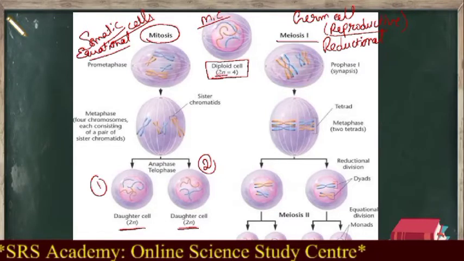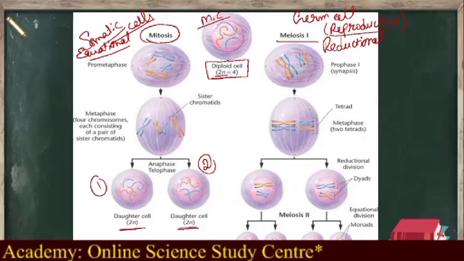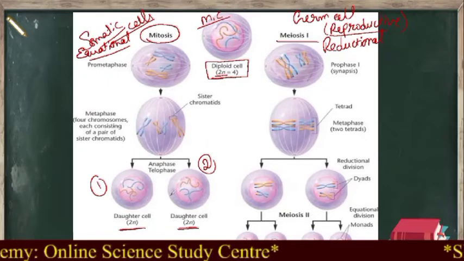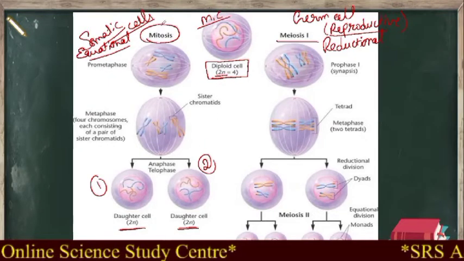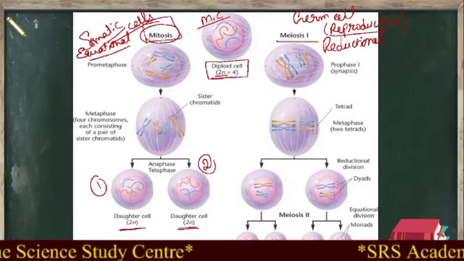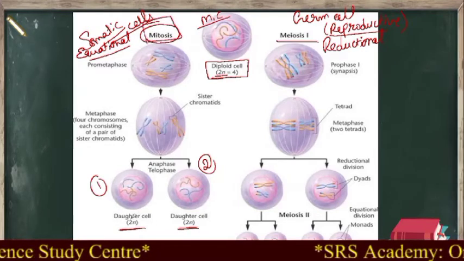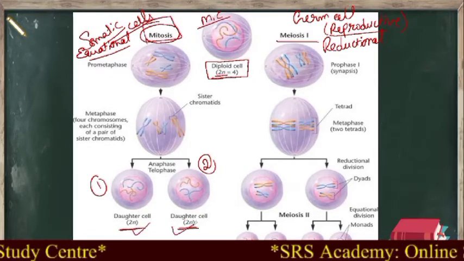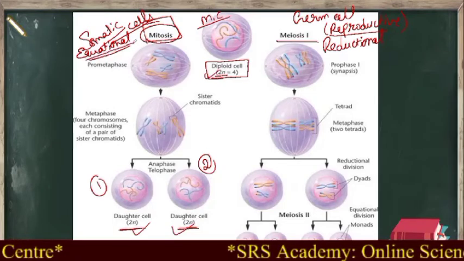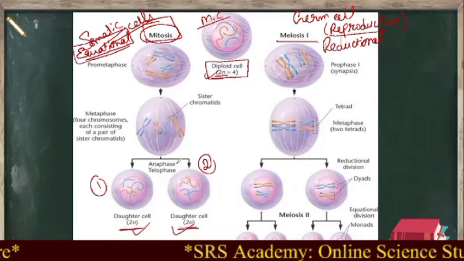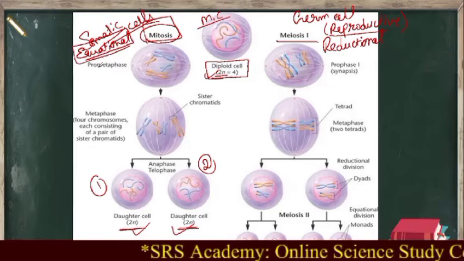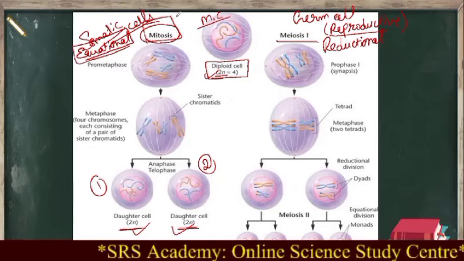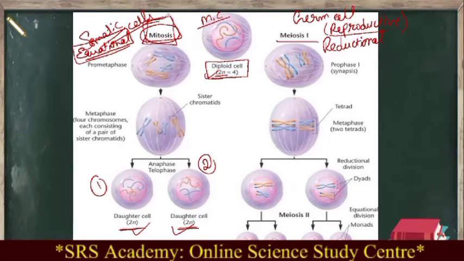That means the number of chromosomes remains the same in the daughter cells. In which process? That is in mitosis cell division. So for that reason we call it equational cell division. What do you mean by equal? Same, right? Now this mitosis process is not important for our topic.